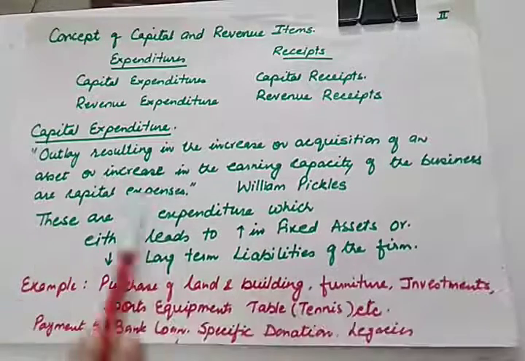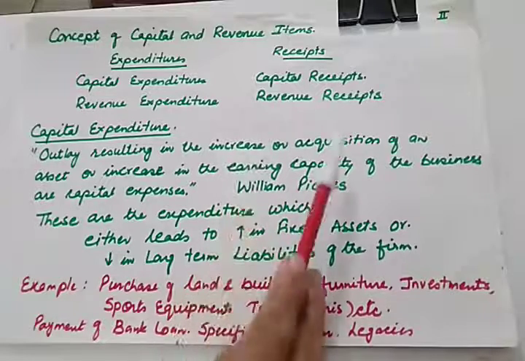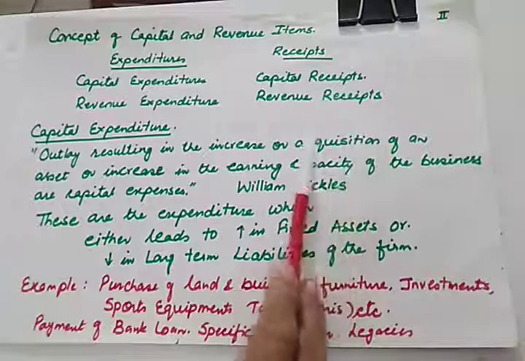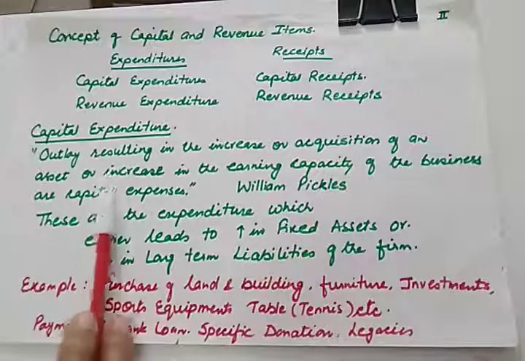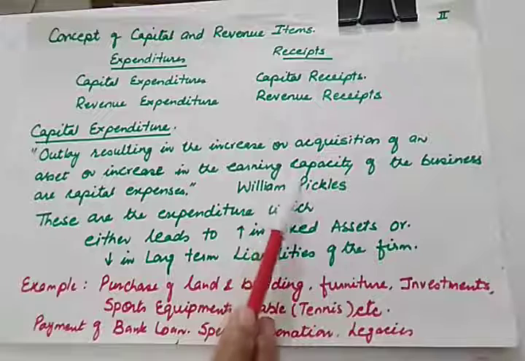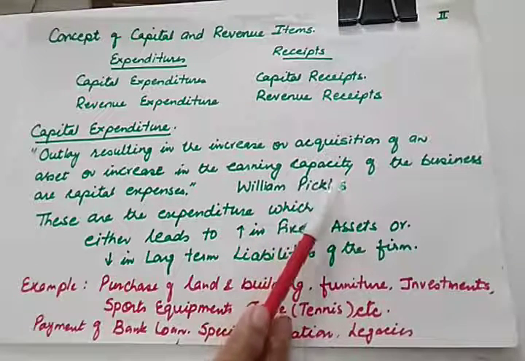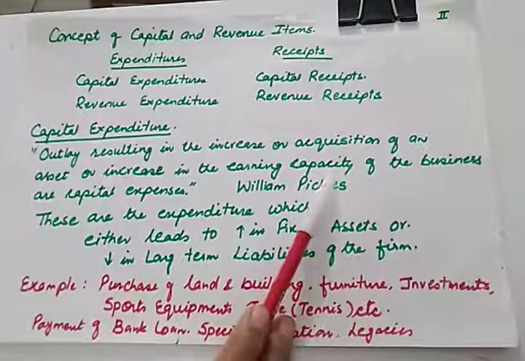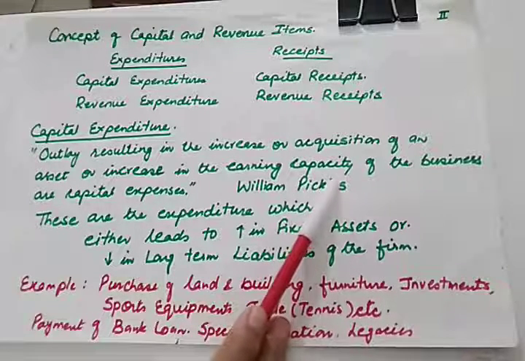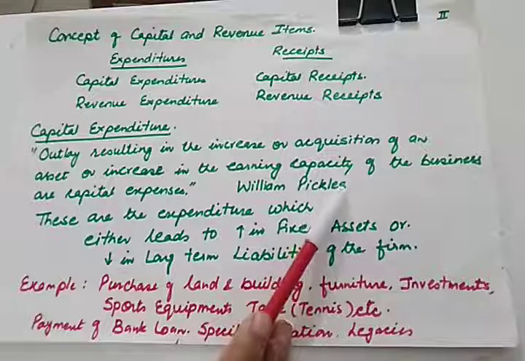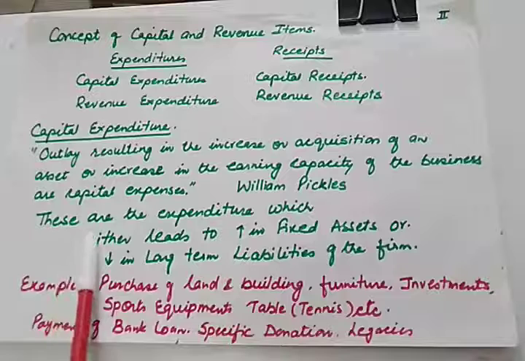So according to this definition, if a particular expenditure leads to the acquisition, meaning acquiring or buying an asset, or it leads to an increase in the earning capacity, so when your earning capacity increases, it means you are doing some capital expenditure, like you are buying a better machinery, better technology. So that will be termed as capital expenditure,